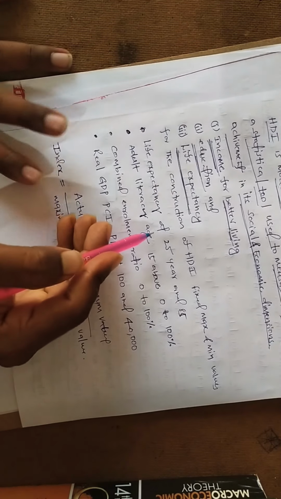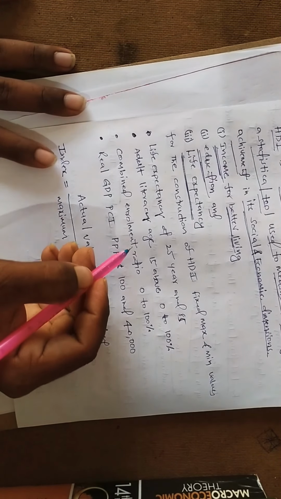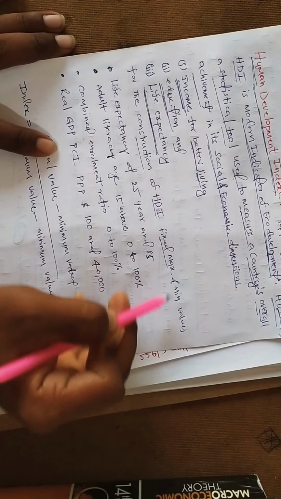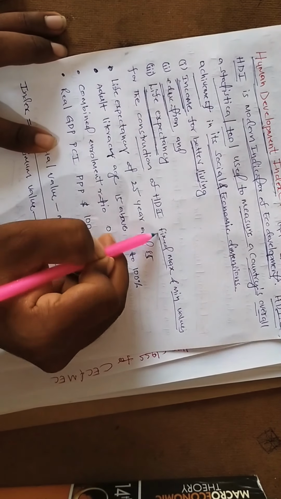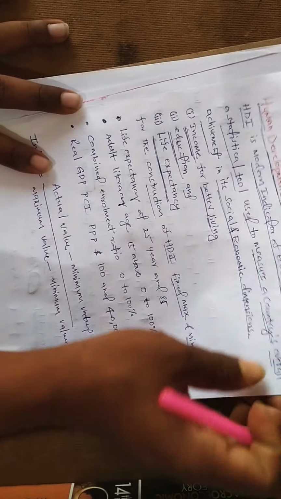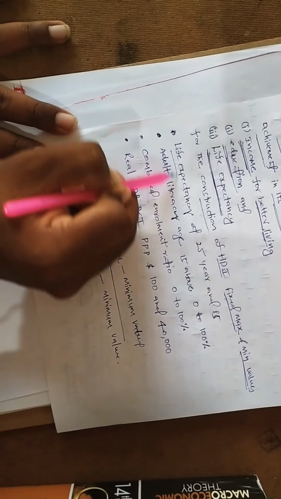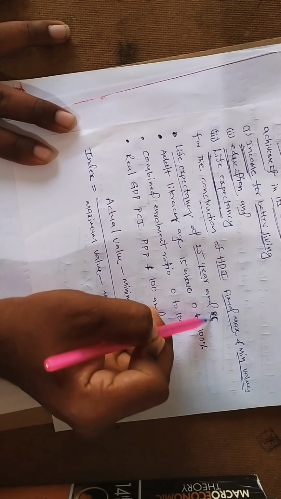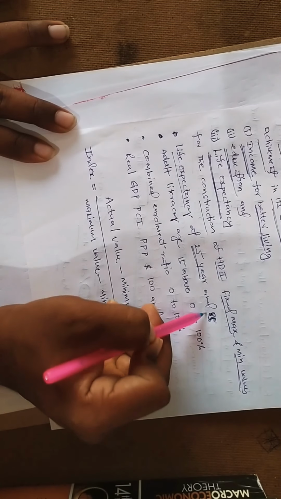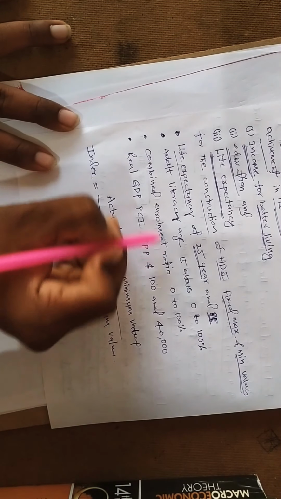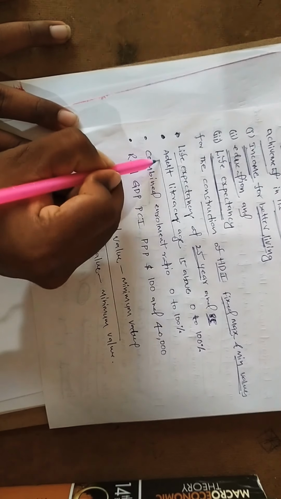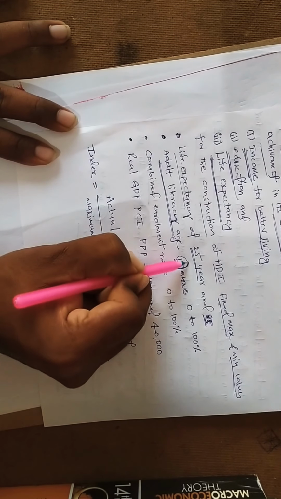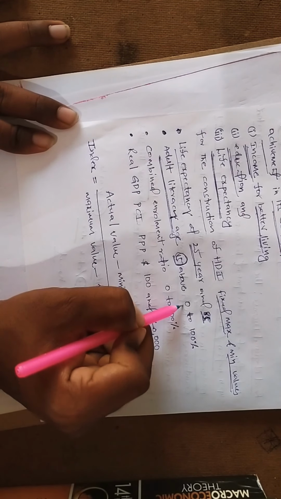Okay, let's look at the measurement of HDI. For the construction of HDI, fixed maximum and minimum values are used. Life expectancy: minimum 25 years, maximum 85 years. Adult literacy rate: age 15 and above, 0 to 100%.